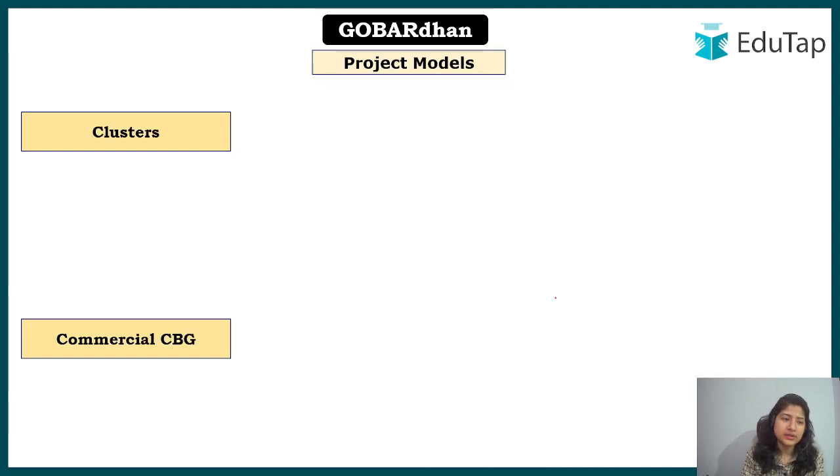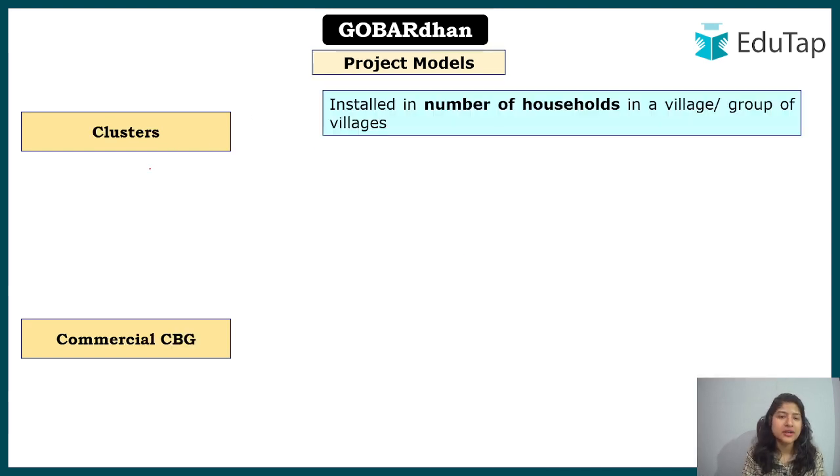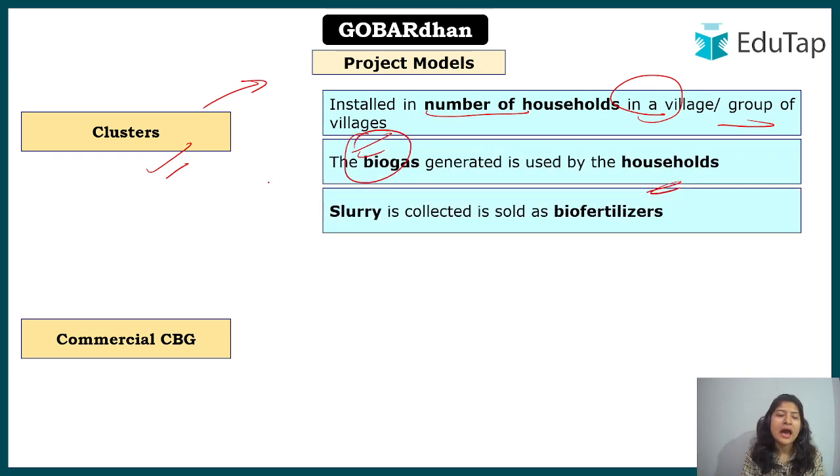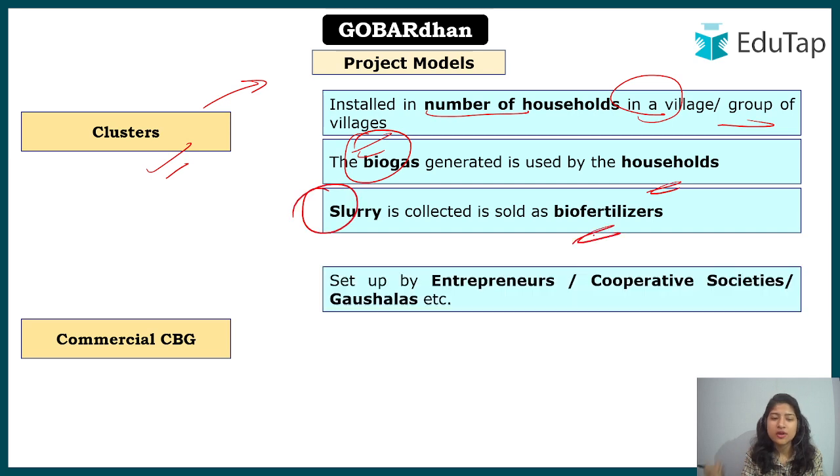Next is about cluster, because it is not necessary that in rural India everybody would be a farmer. Then there is a project for cluster. So now it will be the number of households installed in a village or group of villages. So now it increases the number of houses. Biogas can be used in the households only, and slurry can be collected and used as biofertilizer.